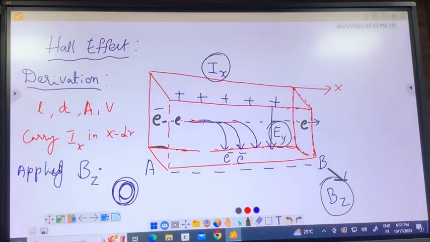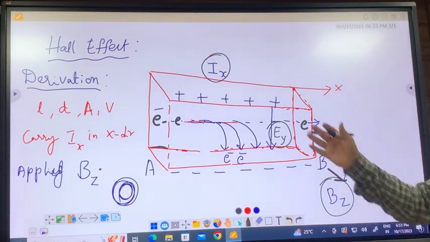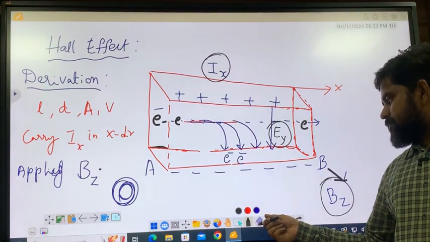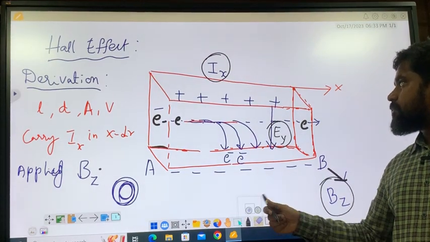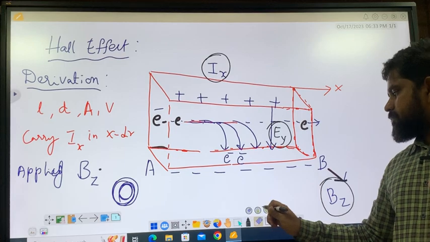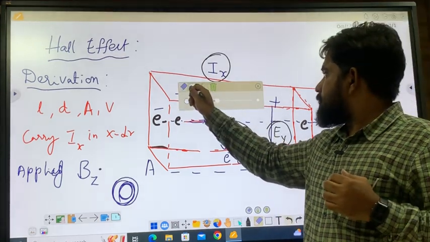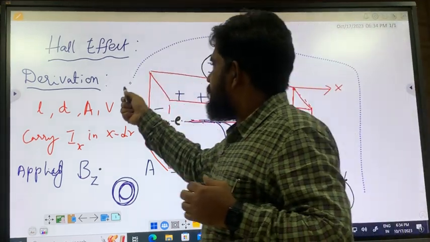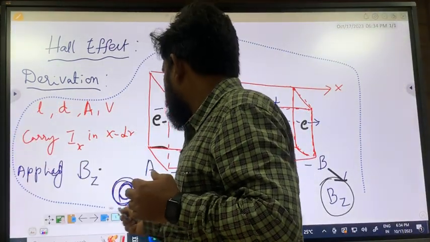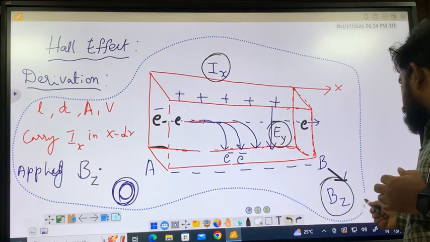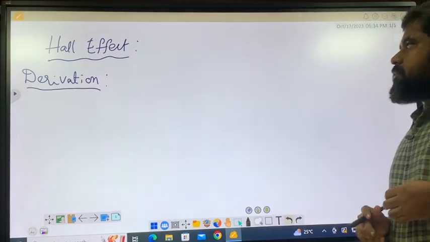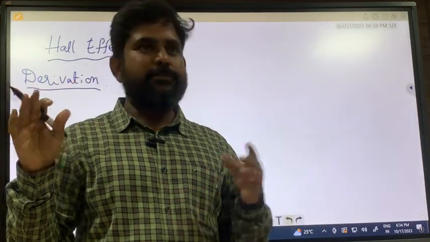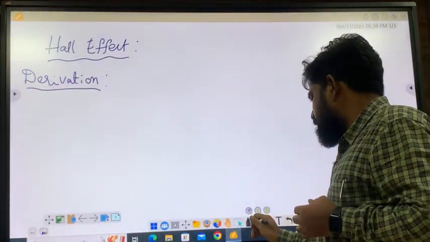This is simple theory. Understood? Once the theory is there, the derivation is very, very easy. We'll do the derivation now. Let us do the derivation. So the diagram you have to remember. Voltage is generated at equilibrium, so let us start with the equilibrium. The derivation is very straightforward.